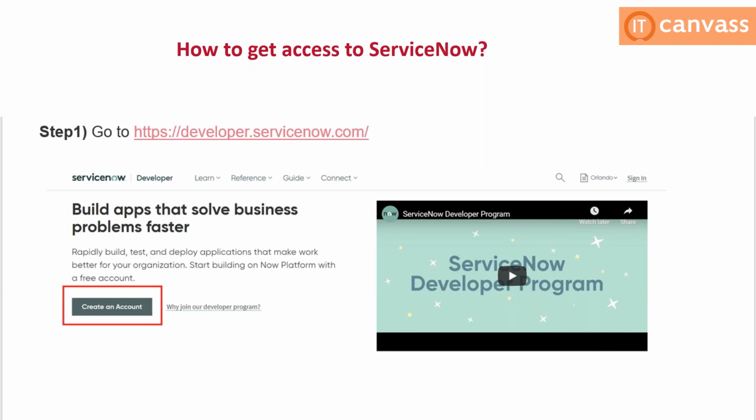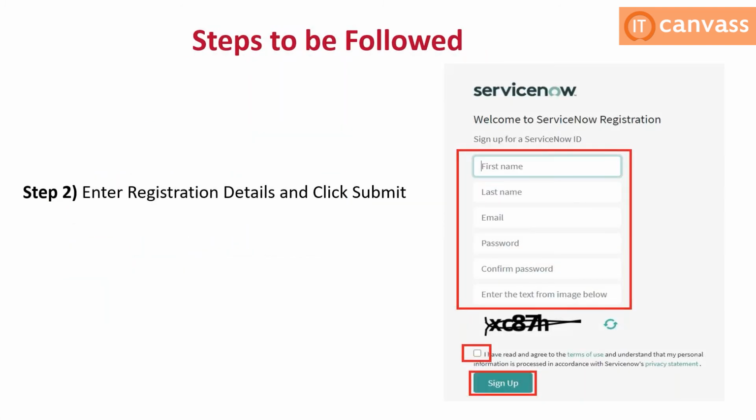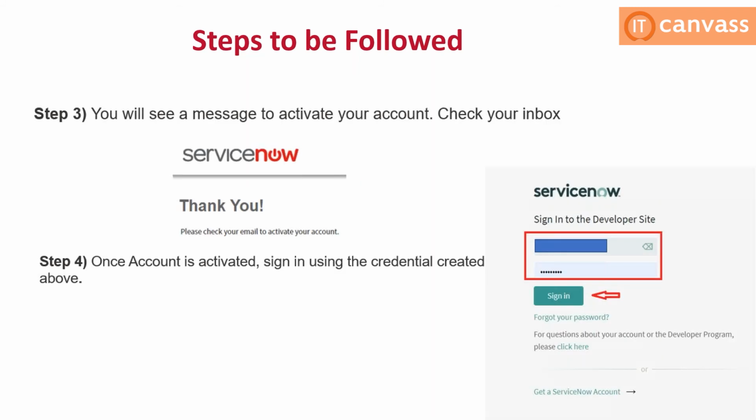You just need to click on create an account, and they will ask you a few details of yourself: first name, last name. Make sure you give your personal details. You can even give your organization email ID as well, but the email will be sent to Outlook. Make sure you give your Gmail so that you can have another account for your organization if required. For the email, last name, and password, you need to check the box. Next, give your user ID as per the password, and click on sign in.